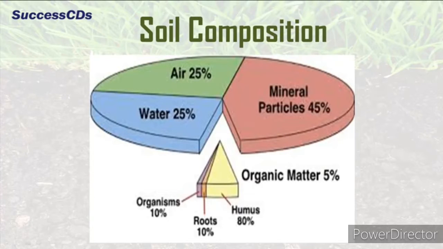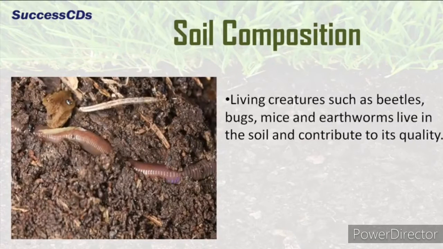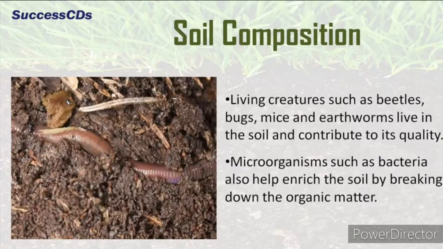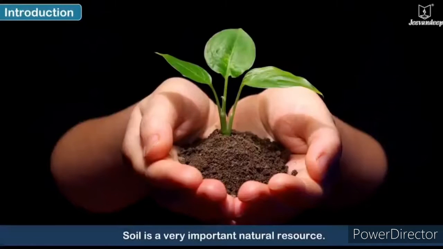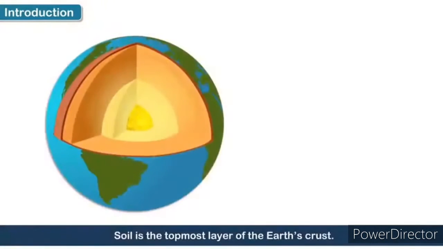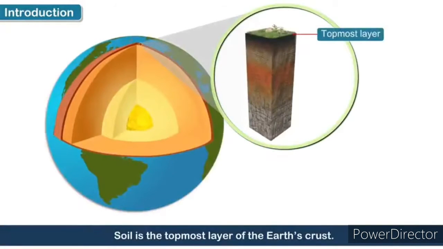Now soil composition, as you can see: 25% air, 25% water, and 10% organisms, roots, humus. The 10% organisms are the living creatures such as beetles, bugs, earthworms, etc. They all live in it. It is home for them. Soil is a very important natural source, and it is the topmost layer of the earth's crust.